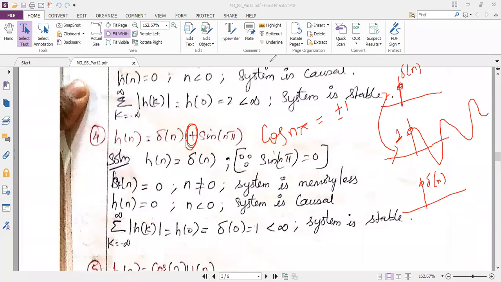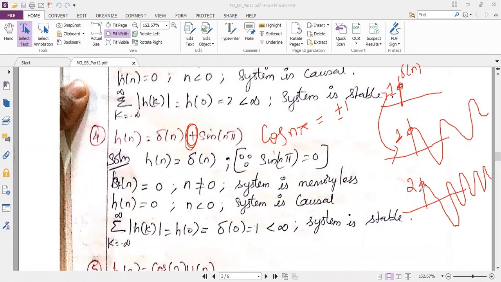So when I add these two, definitely I will have what? At 0 only I have the amplitude 2. At 0 the amplitude is 2. And see, I am drawing the amplitude as 2. And at other values, the amplitude will be 1 only. So my final answer is like this. I hope you are getting it.